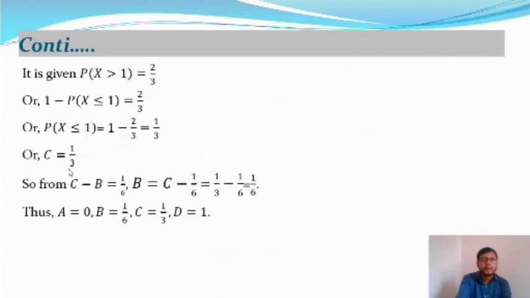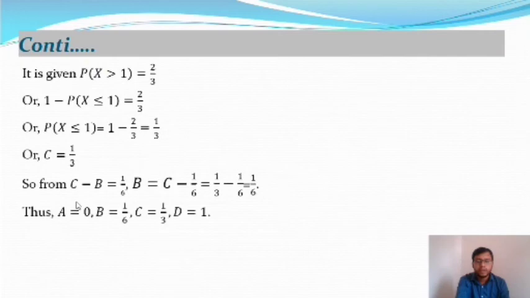And x greater than 1, which is given, gives 2 by 3. So probability of X greater than 1, from this we get 1 minus probability of X less than or equal to 1. This is another property of probability theory. So probability of X less than or equal to 1 is equal to 1 minus 2 by 3. After calculating, it will give 1 by 3. So probability of X less than or equal to 1, this is actually the value of c. So c is equal to 1 by 3.